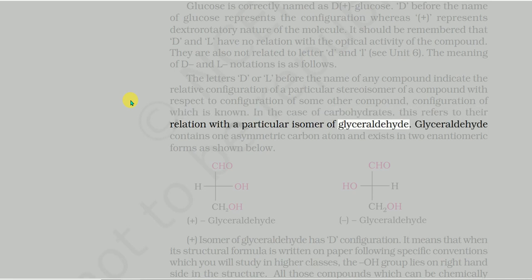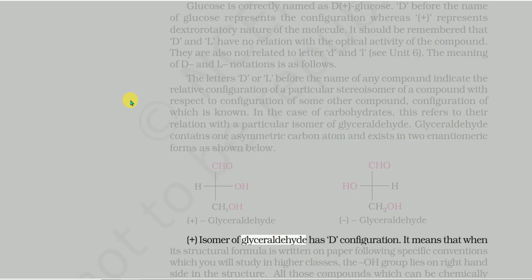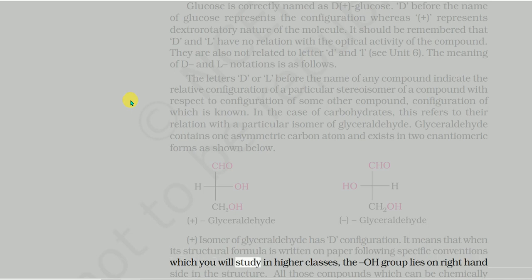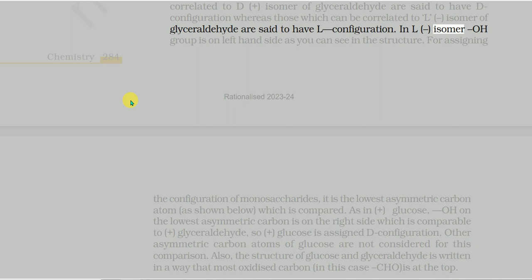Glyceraldehyde contains one asymmetric carbon atom and exists in 2 enantiomeric forms as shown below. The (+) isomer of glyceraldehyde has D configuration. It means that when its structural formula is written on paper following specific conventions, which you will study in higher classes, the OH group lies on the right-hand side in the structure. All those compounds which can be chemically correlated to the D-(+) isomer of glyceraldehyde are said to have D configuration, whereas those which can be correlated to the L isomer of glyceraldehyde are said to have L configuration. In the L isomer, the OH group is on the left-hand side, as you can see in the structure.